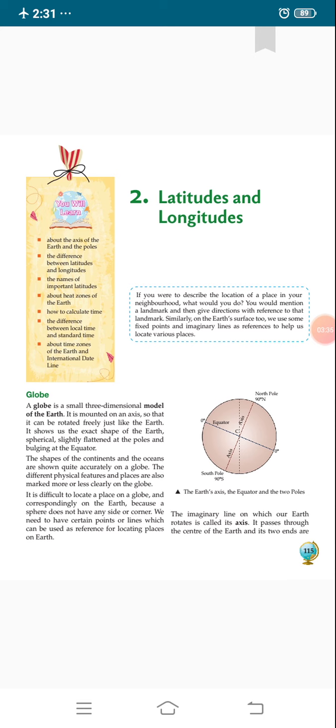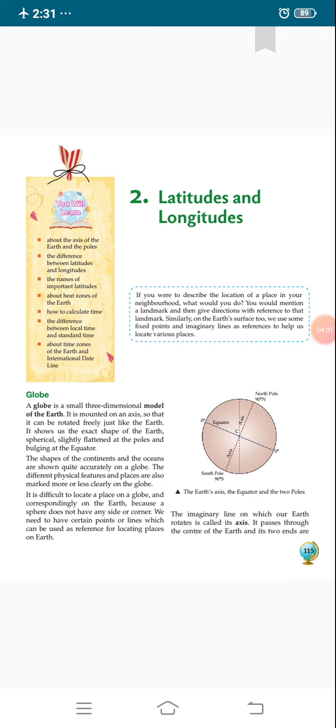First point, that is globe. First question: what is a globe? A globe is a small three-dimensional model of the earth. It means a globe is a true model of the earth, known as a globe. It is mounted on an axis so that it can be rotated freely just like the earth.